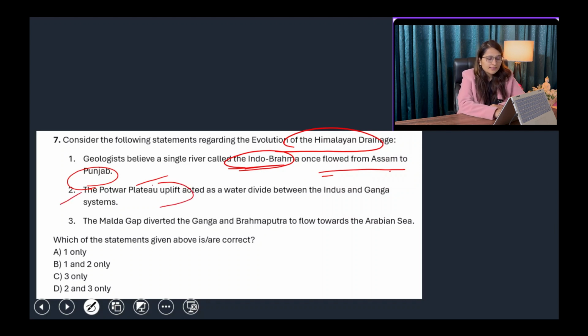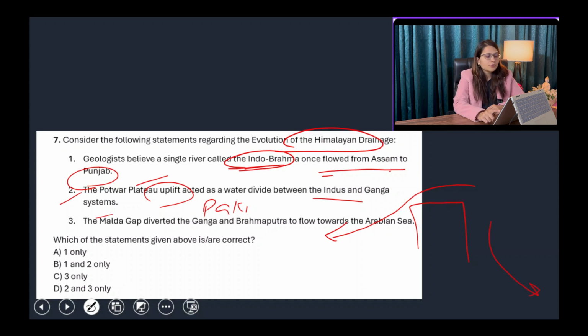Potwar Plateau uplift acted as a water divide between Indus and Ganga system. Potwar Plateau is in Pakistan, so there was an upliftment of land there, and yes, Indus River goes from this direction to this direction, and Ganga is from this to Malda Gap. Okay, so yes, it acted as a water divide between Indus and Ganga river system.